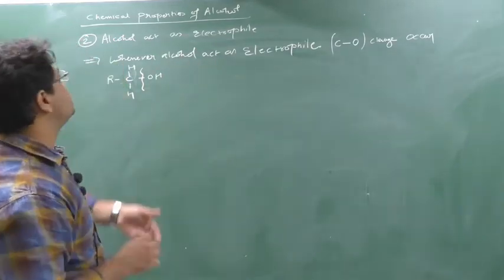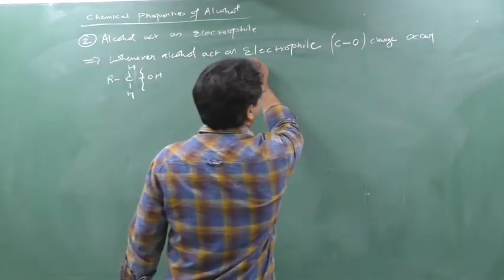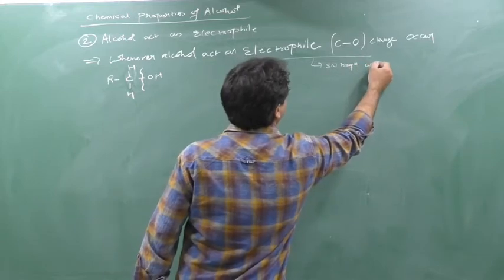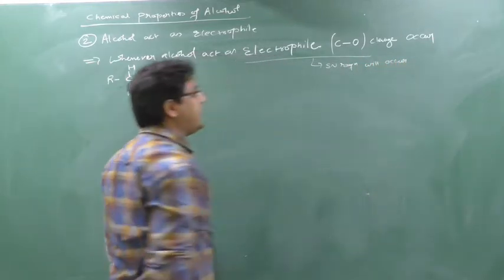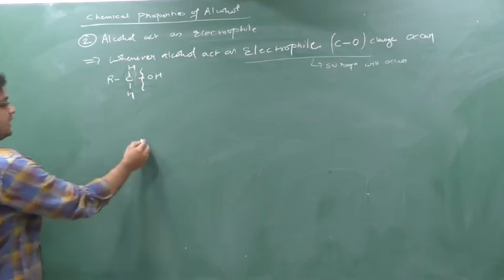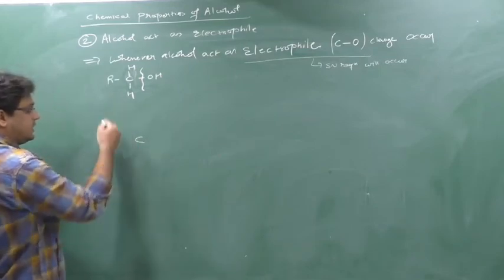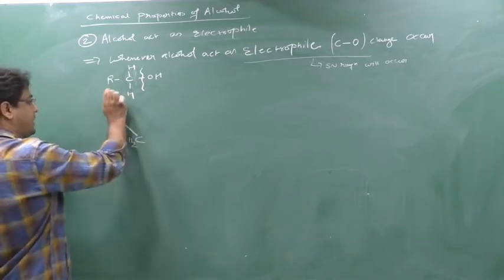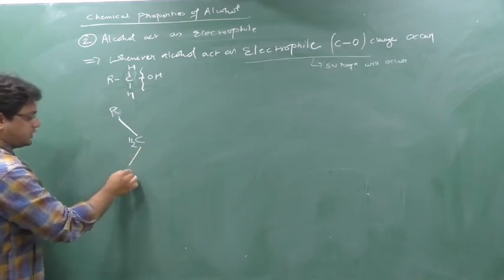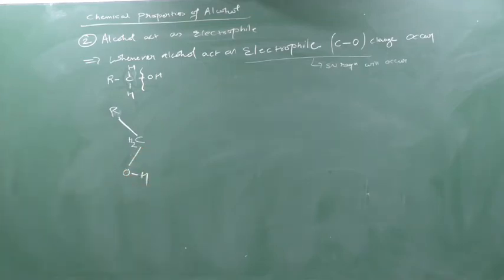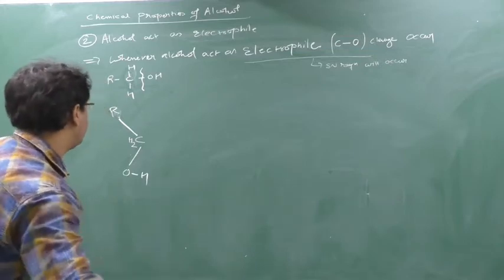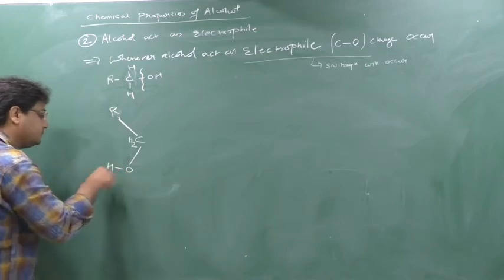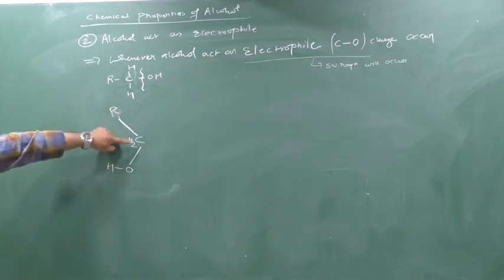Whenever alcohol is acting as an electrophile, one point should come to your mind: which type of reaction will occur? SN reaction will occur. Keep it in your mind, it is a very important key point. So write down this alcohol in this manner: this is R, this is CH2 and this is OH. Why, sir, are we writing it this way? You will understand, so that it will be easy for you. Clear?